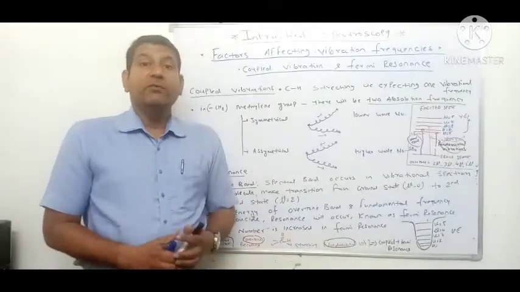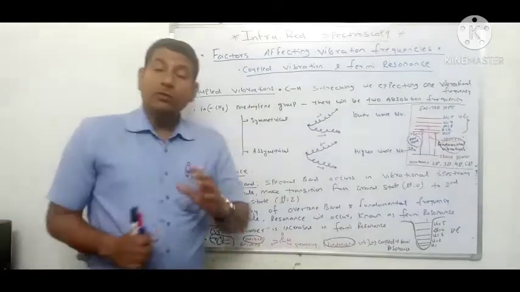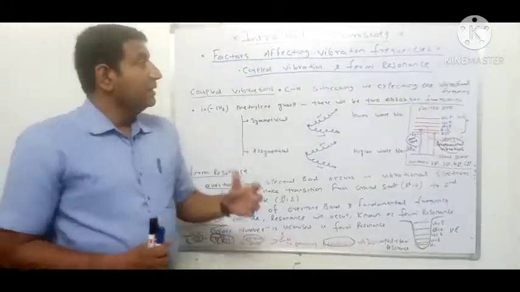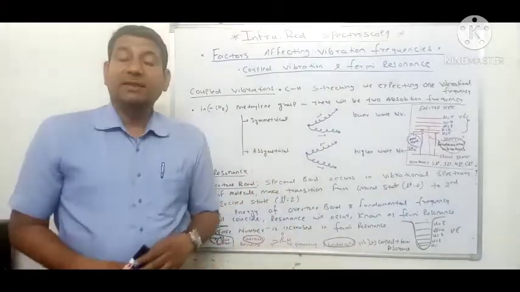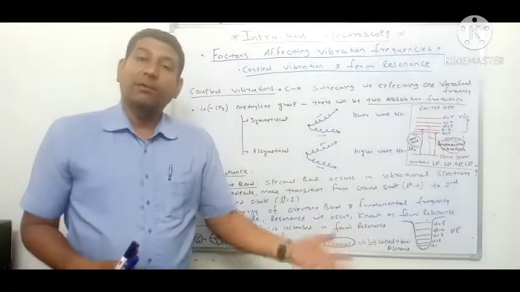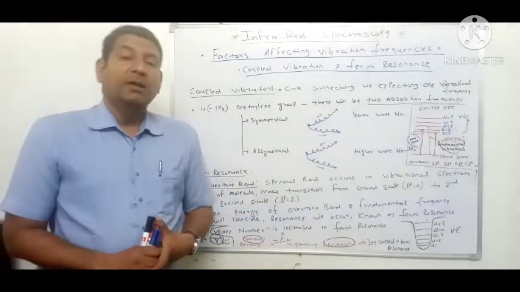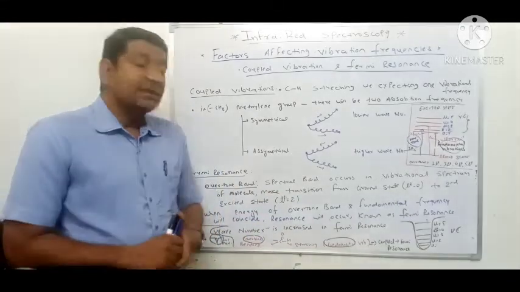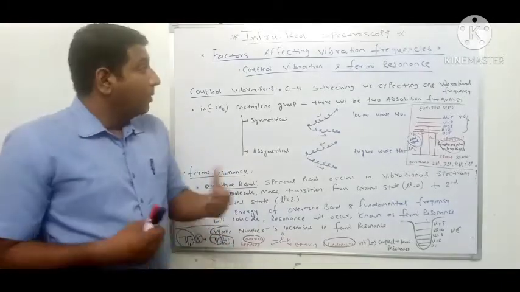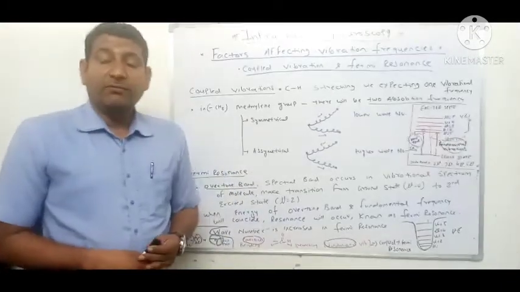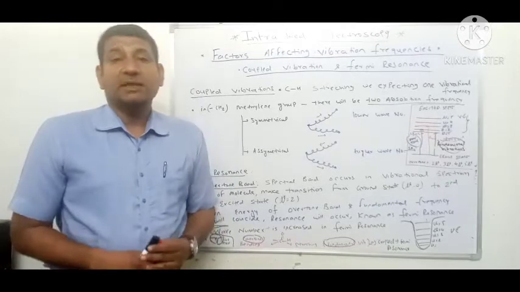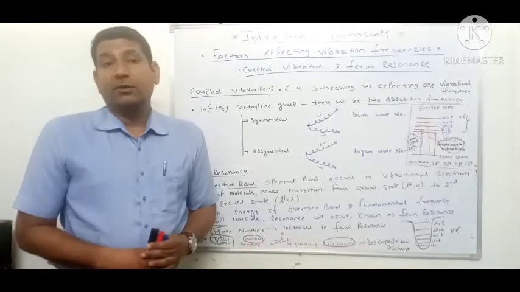So in this video we have discussed two important factors which affect the vibration frequency, that is coupling constant, for which we took the example of methylene, and Fermi resonance, for which we took the example of aldehydes. In the next lecture we will discuss two more factors which affect vibration frequency in IR. Those factors are hydrogen bonding and electronic effects.